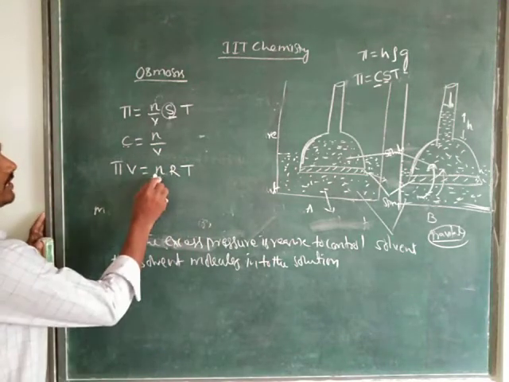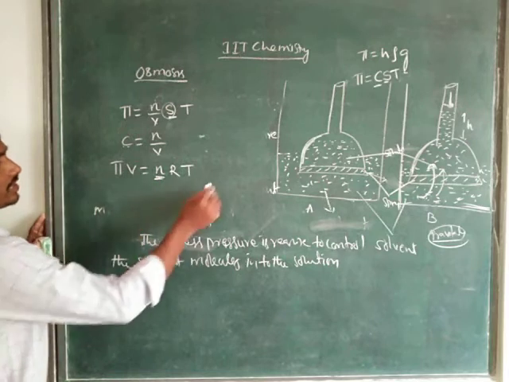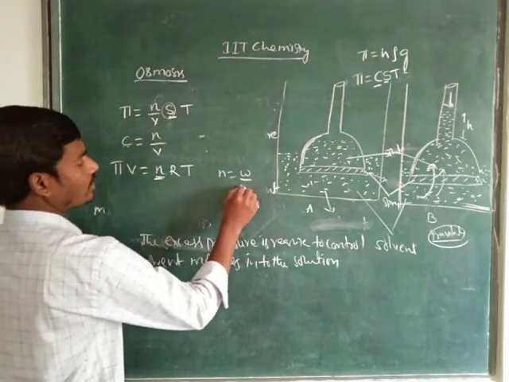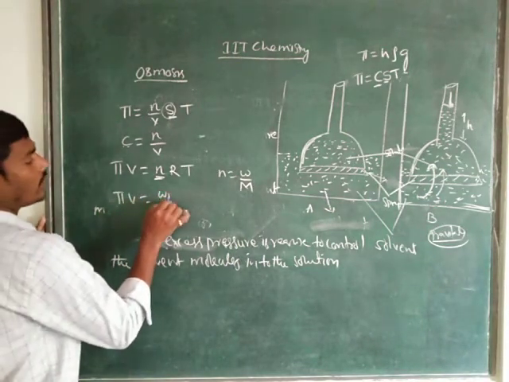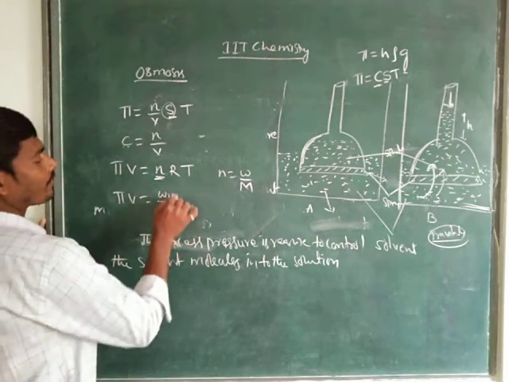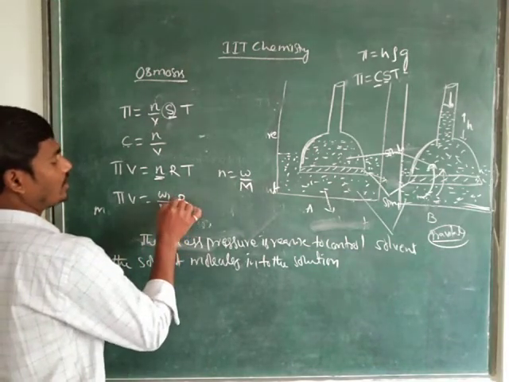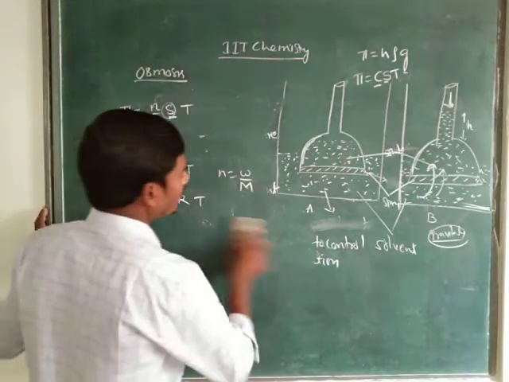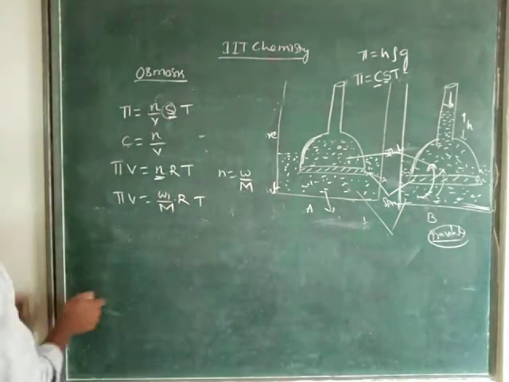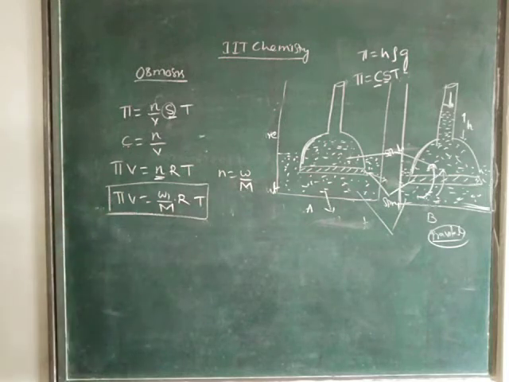And here we know that N is nothing but weight by gram molecular weight. Instead of that, phi V equals small w1 by capital M1, times R, the universal gas constant, times temperature. Here it is what we have to consider as the formula for osmotic pressure. See here, the formula for osmotic pressure is phi equals CST.